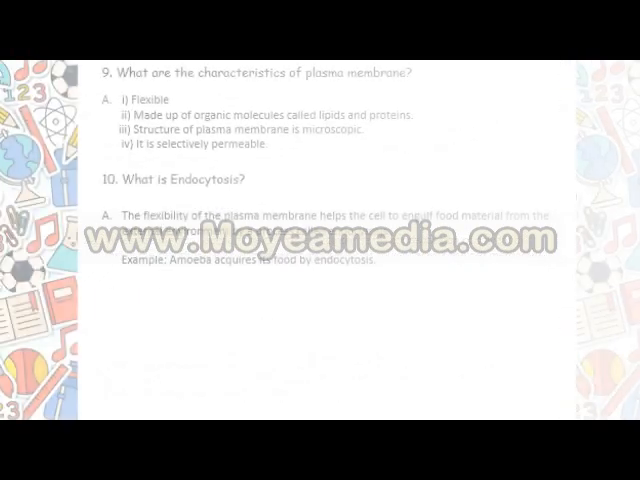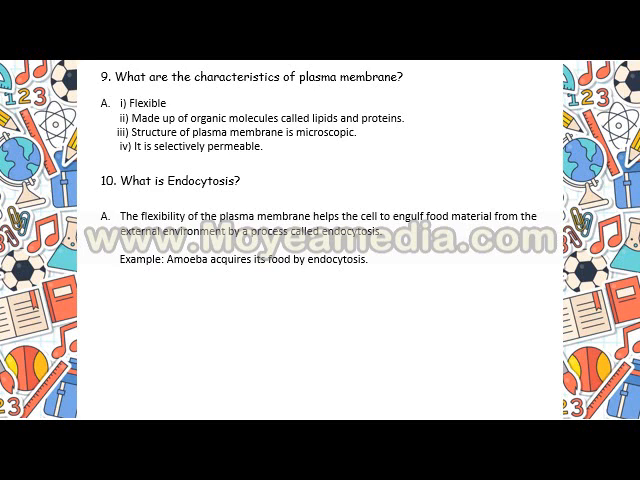Now we are coming to what are the characteristics of plasma membrane. Plasma membrane is flexible. It's made up of lipids and proteins. Structure of plasma membrane is microscopic. It is selectively permeable. These 4 points are very important if it is asked what are the characteristics of plasma membrane. It is flexible, made up of lipids and proteins, as you can see from the diagram even. It's microscopic in structure and it is selectively permeable.